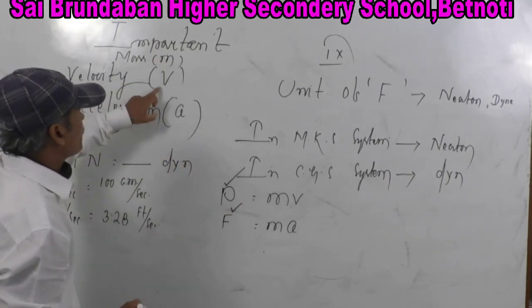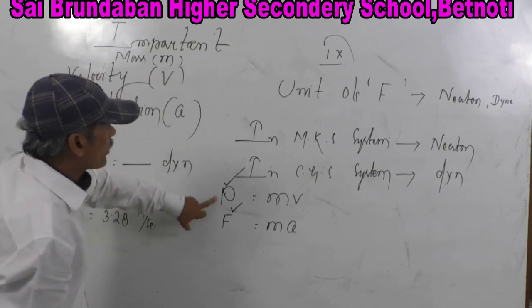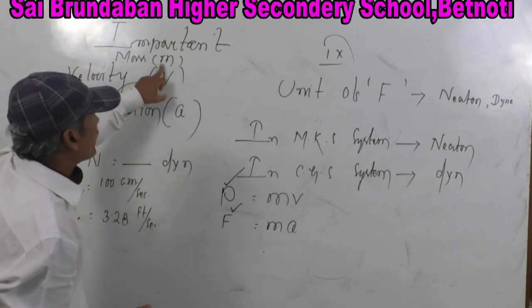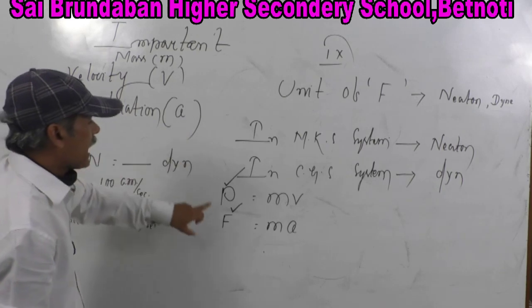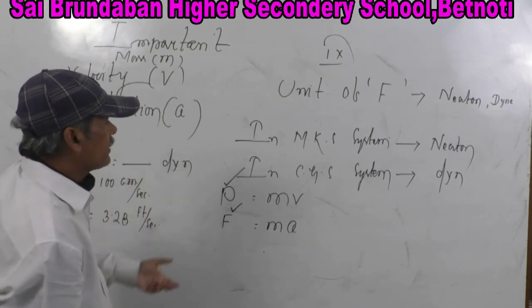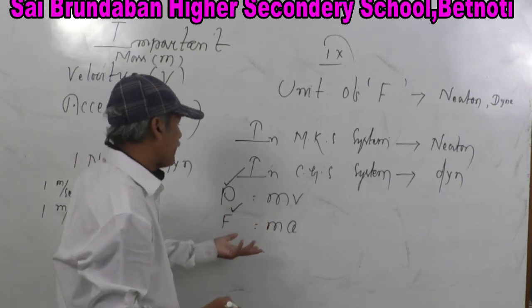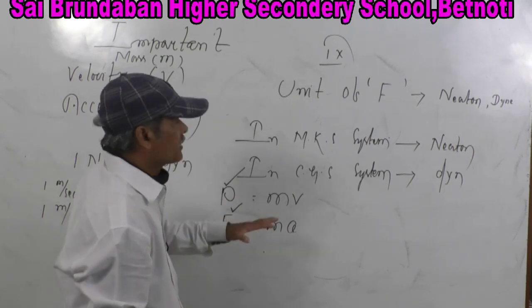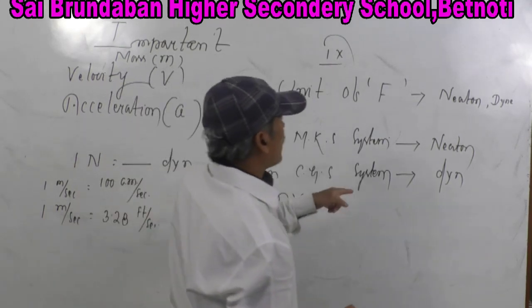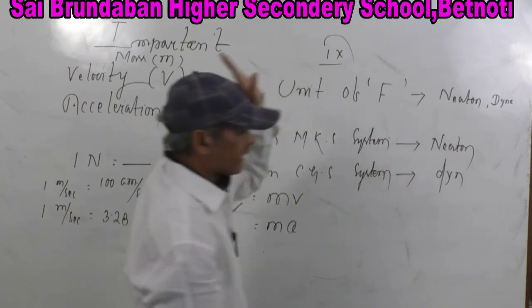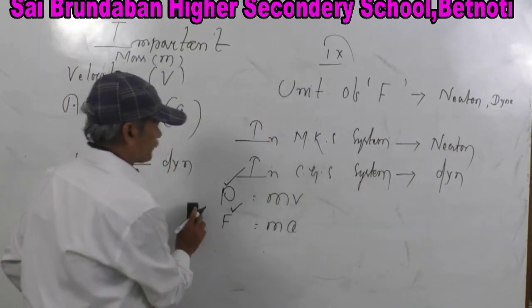So it is clear that P is equal to mv, F is equal to ma. That means there is no problem to convert Newton into dyne. Okay.